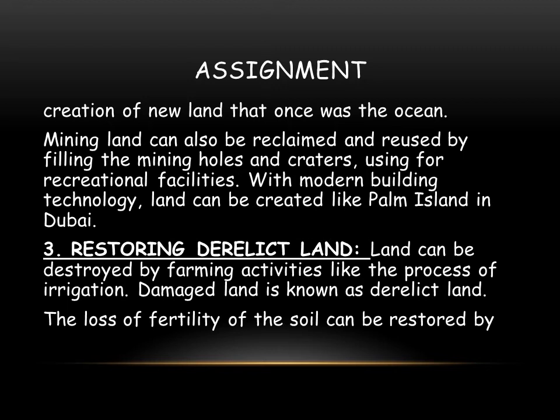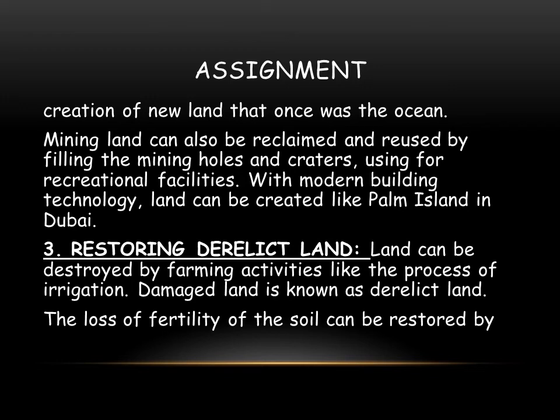Mining land can also be reclaimed and reused by filling the mining holes and craters, using it for recreational facilities. With modern building technology, land can be created like Palm Island in Dubai.